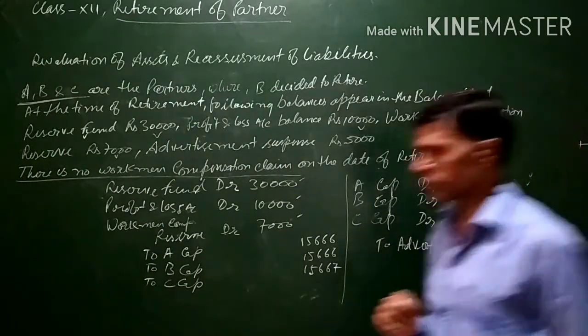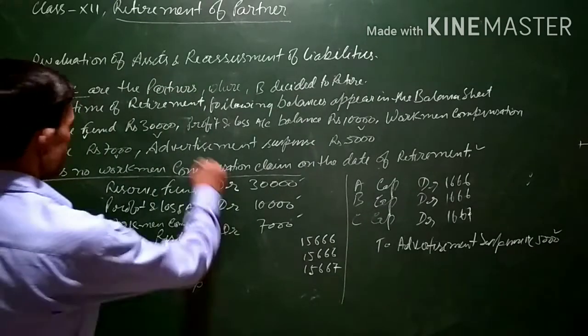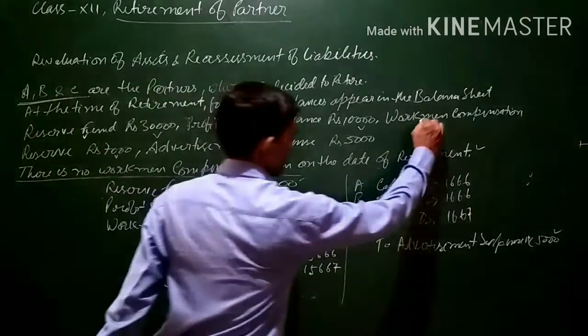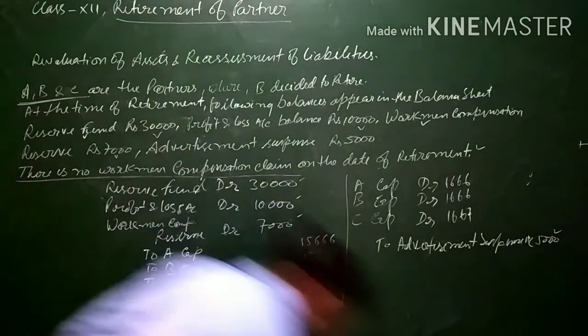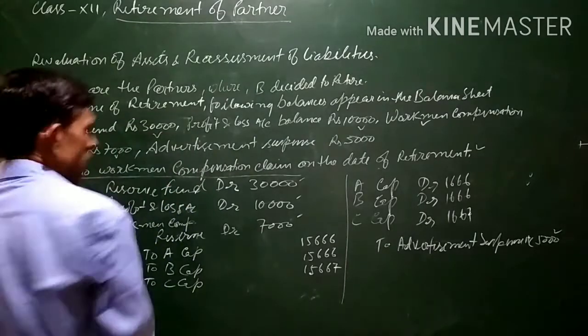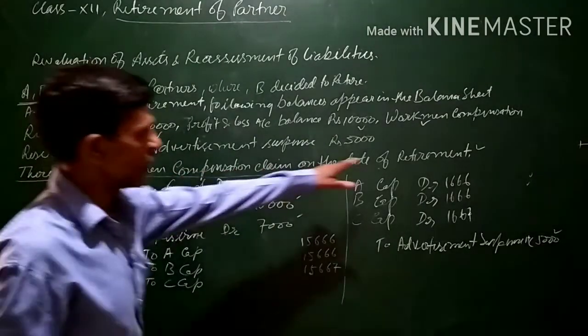Now one more important thing to be mentioned in this question is with regard to the workman compensation reserve. Assuming that there is no workman compensation claim on the date of retirement.